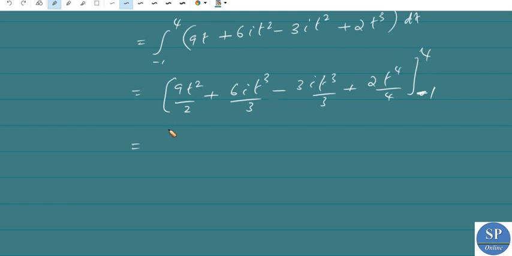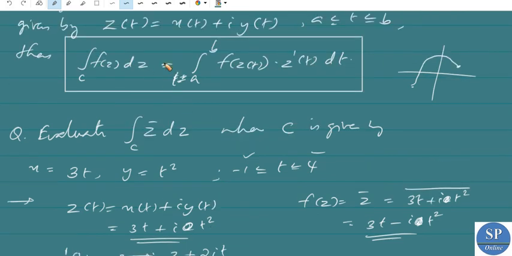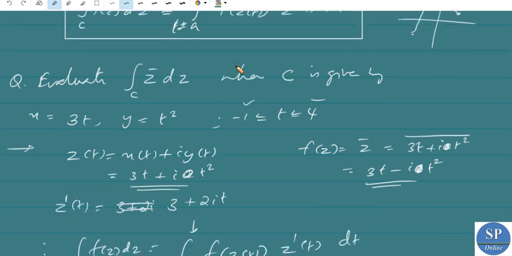Applying the values, we will get 195 plus 65i; you can verify this. So we have converted our complex integral into a real integral by using this formula. Clear? Now one more question.